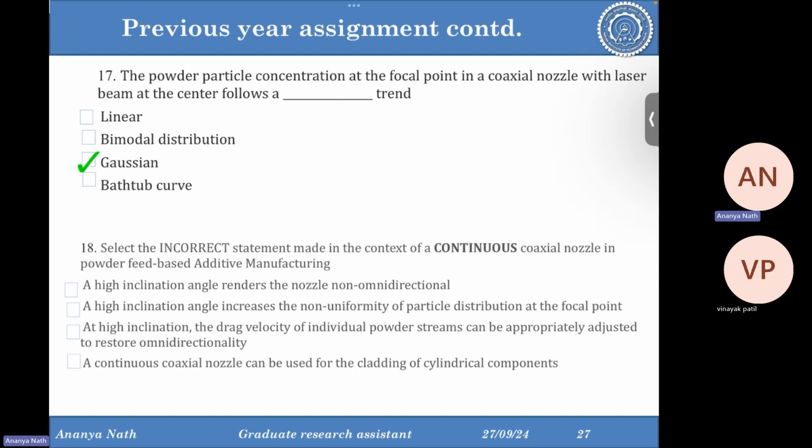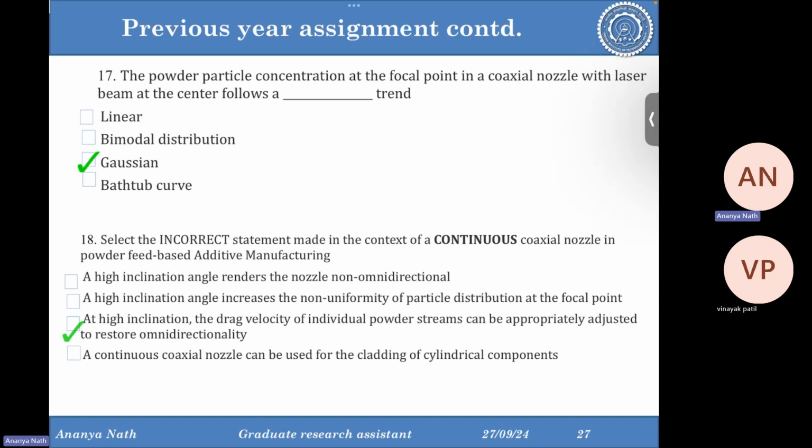Select the incorrect statement made in the context of continuous coaxial nozzle in powder feed based additive manufacturing. A high inclination angle renders the nozzle non omnidirectional. No, it is correct. Then, high inclination angle increases the non uniformity of particle distribution at the focal point. Yes, it increases it, okay. At high inclination, the drag velocity of individual powder streams can be appropriately adjusted to restore omnidirectionality. This is wrong. And then, that is also correct.